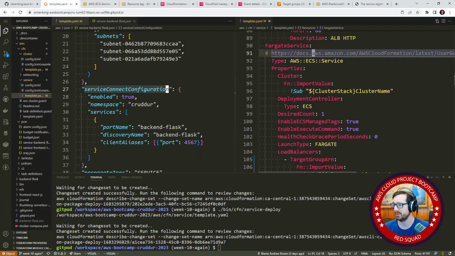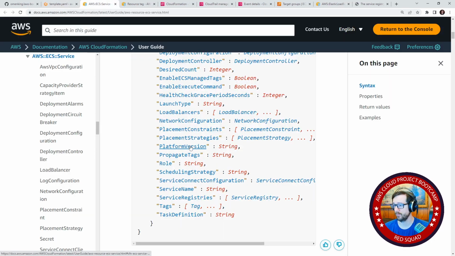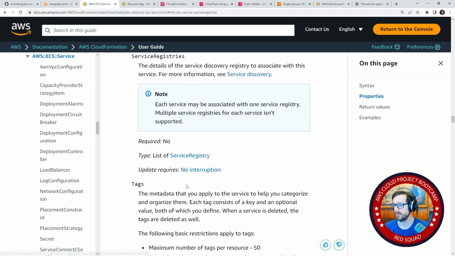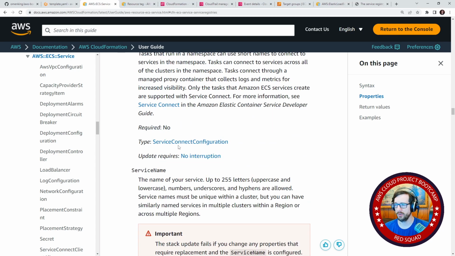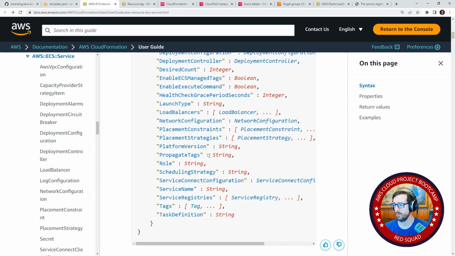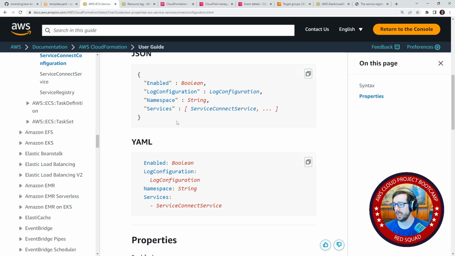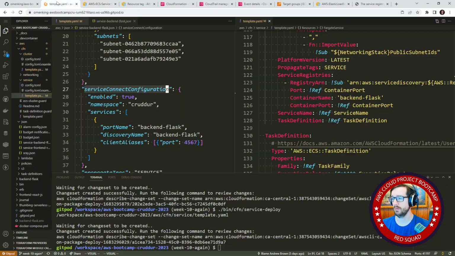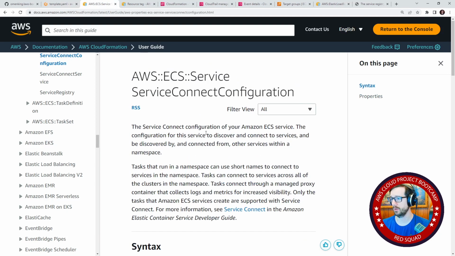If we go back here, do we use service configuration connect here at all? We don't. Okay, so what I'm going to do is first take a look at this other one here, service registries. To associate with this, see service discovery. Each service may be associated with one service registry. I don't know, this might also be the older way to do it, like with app mesh, so I don't think that is the way that we want to do it. Let's go take a look at this one here. Yeah, so let's go ahead and try to use this instead, because we're clearly using it here, so I kind of feel like this is the correct solution.